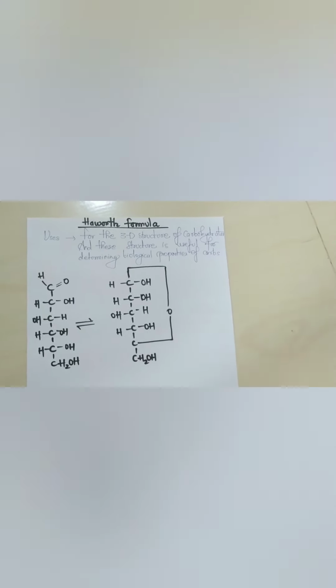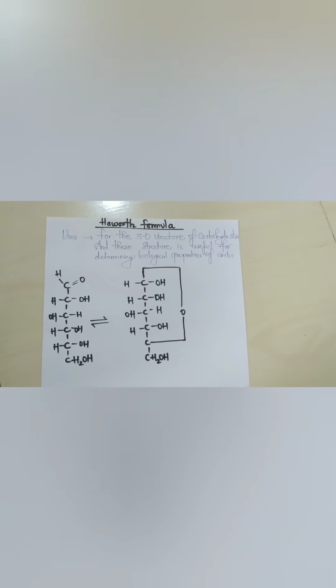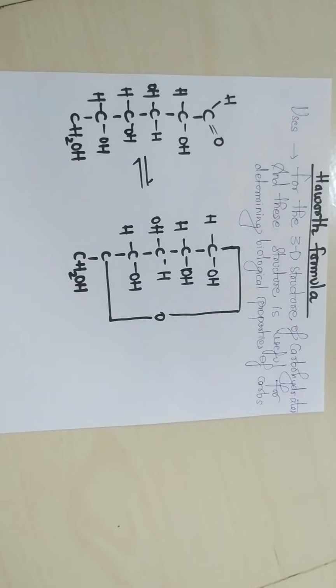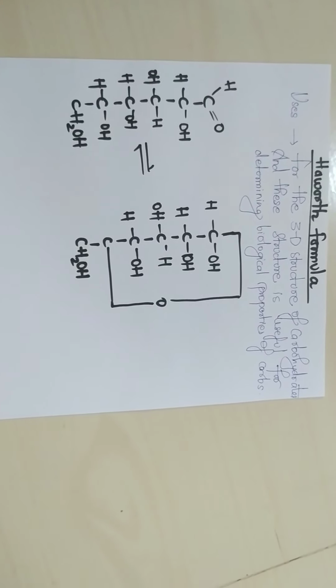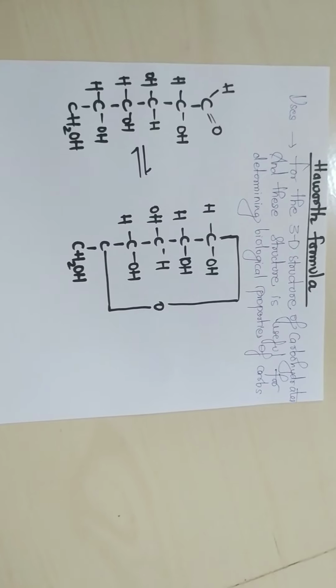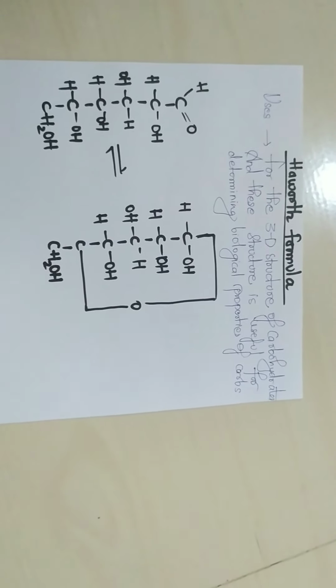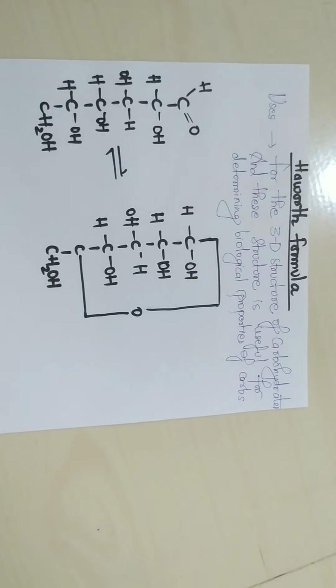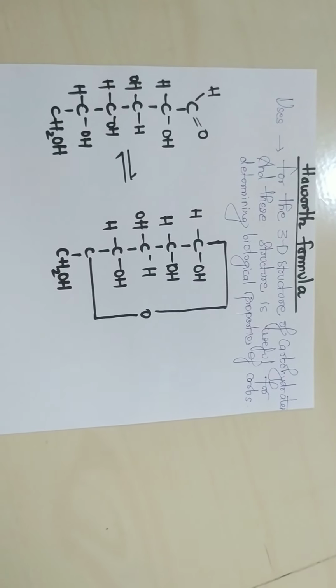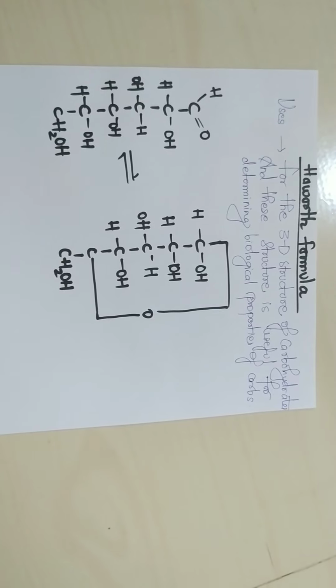Now we will study the Haworth formula, how glucose or any kind of monomer is arranged to form the 3D structure of carbohydrates. Look at the first structure, the Fischer projection, the skeletal one. We will convert it to the 3D structure using the Haworth formula. The first carbon is CHO, and the fifth carbon is CH2OH.